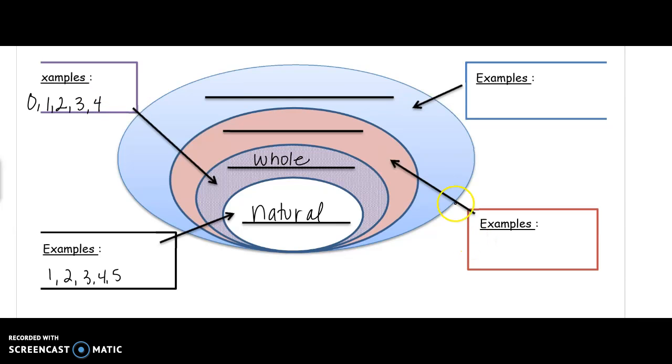After that, we learned about negatives. So we took our natural numbers plus our 0, which is our whole numbers, and then we added negatives. So now we have 3 sets of numbers. So we'd say -3, -2, -1, 0, 1, 2, and 3.